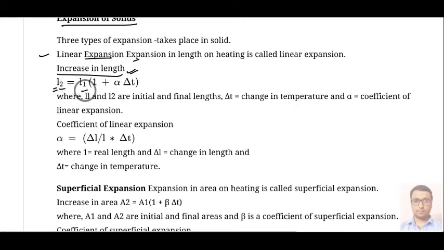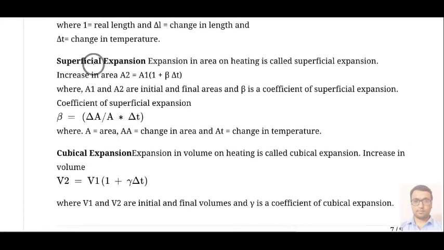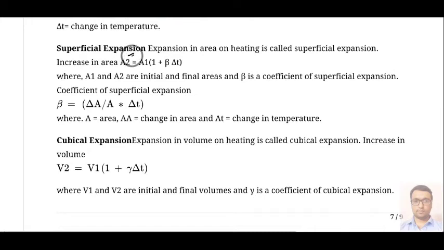So final length is given by initial length into 1 plus alpha delta t. And then we have the coefficient of linear expansion. By using the same formula we can determine alpha. After that we have superficial expansion or expansion in area. So final area A1 is initial area A0 into 1 plus beta delta t, where beta is the temperature coefficient for superficial expansion. Then we have cubical expansion or volumetric expansion.